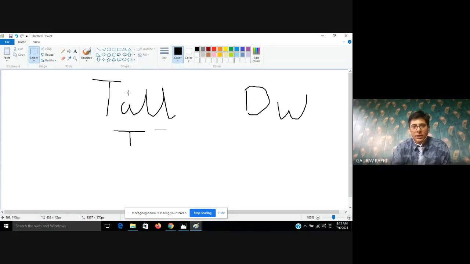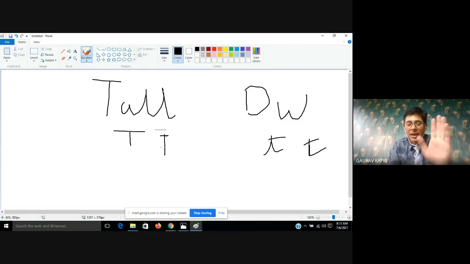Okay, here I am writing capital T, this is representing tall, and similarly I am writing here small t and small t. These are for dwarfness. So here capital T and capital T both are genes, and we know very well that genes exist in pair. So there are two genes, capital T, and these are representing tallness, while small t and small t are representing dwarfness.